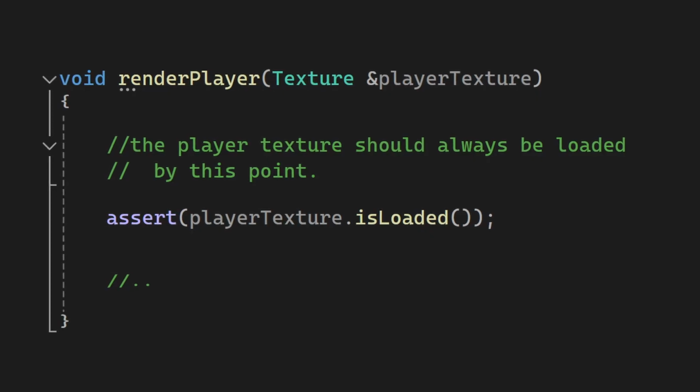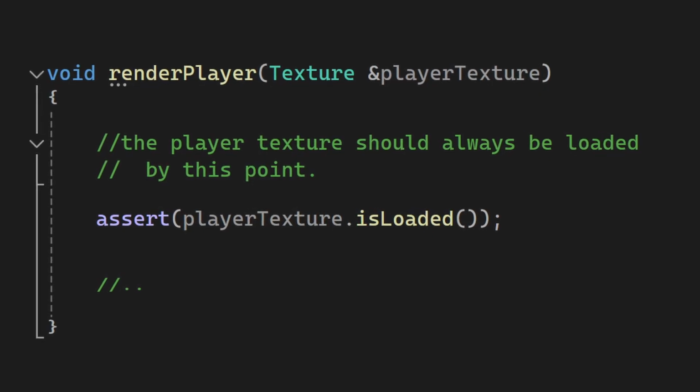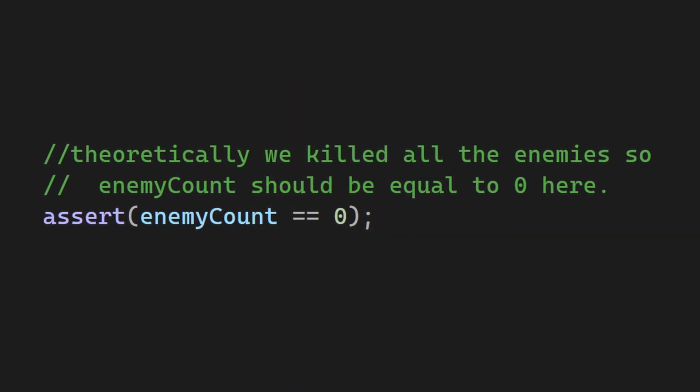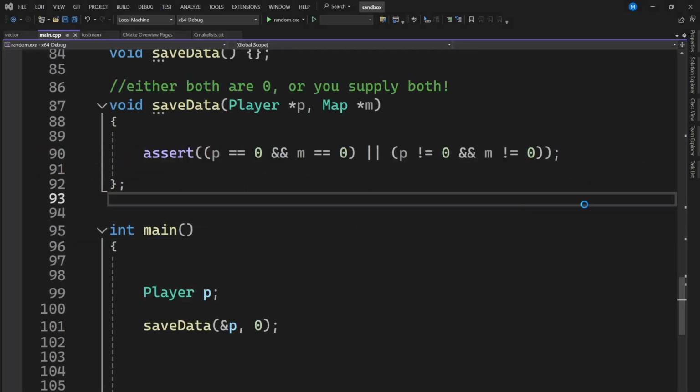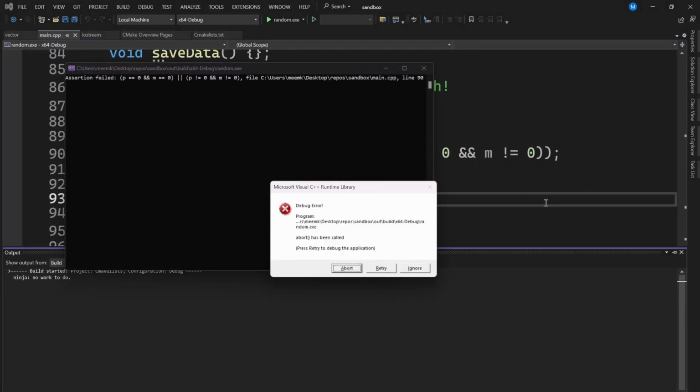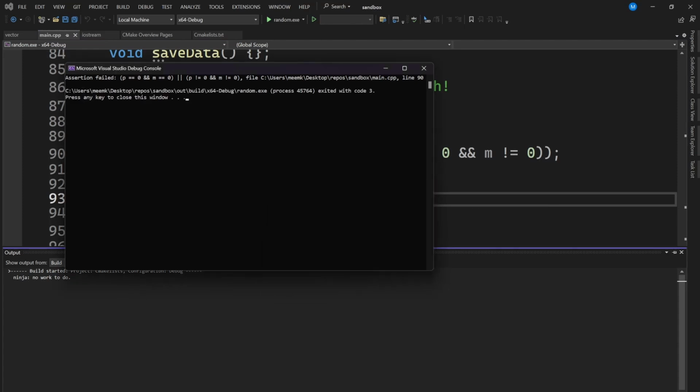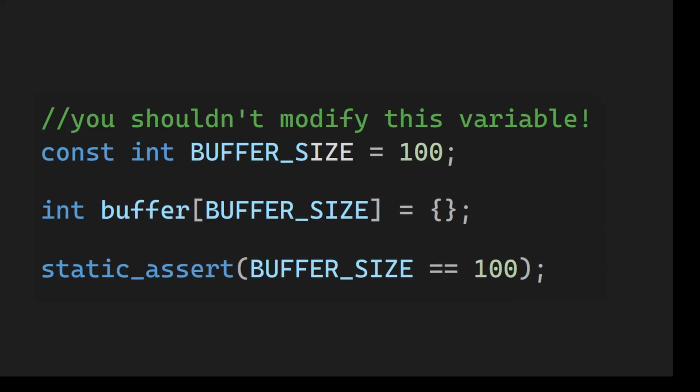Okay, so whenever you expect your code to behave in a certain way, or a variable to have a certain value, you can add an assertion there. If one of your asserts fails, that means that there is a bug in your code that you need to fix, and the assert found it early for you. So let's look at examples, and then we'll get even better code with static asserts.